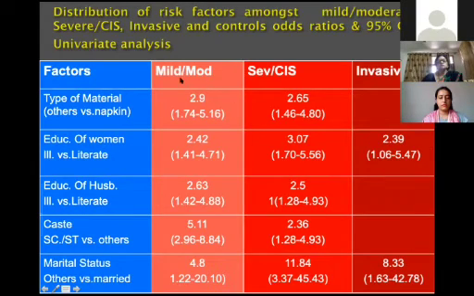Here this is the table for the mild, moderate, 88 versus controls. This is severe CIS, 61 cases. For that, this is the output. Similarly for the invasive cases, 31 versus 230. This is how you write your results in your thesis or in your research papers.